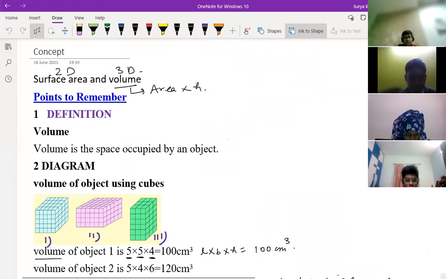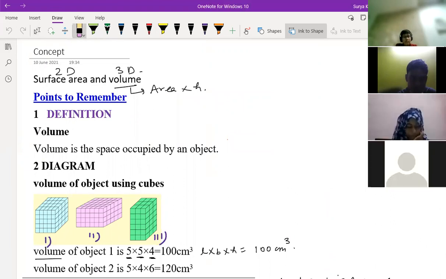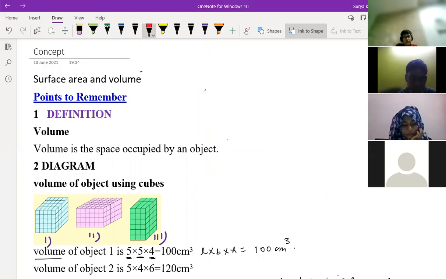Okay, what is the volume of a cuboid? Cuboid volume. What is the volume of a cuboid? L into B into H. Or we can say area into height, correct? Area into height. This is the volume of a cuboid.